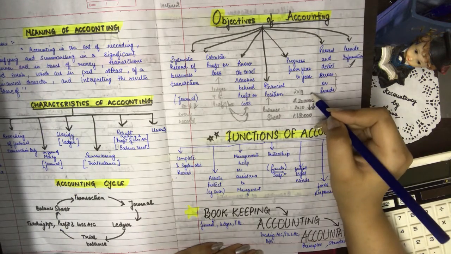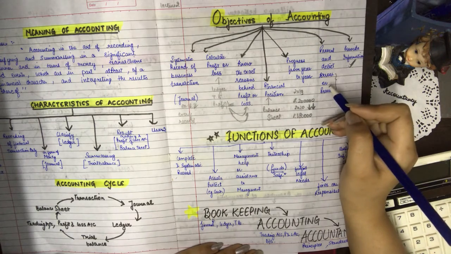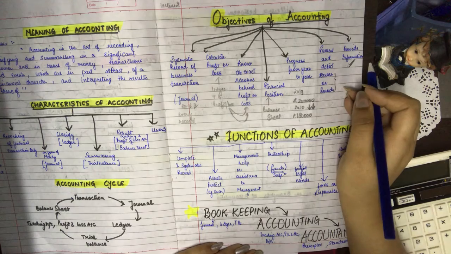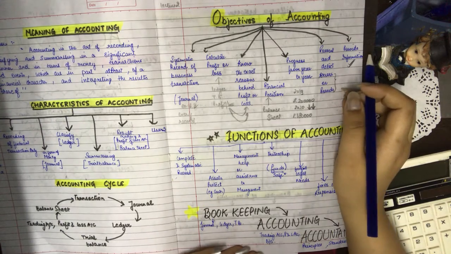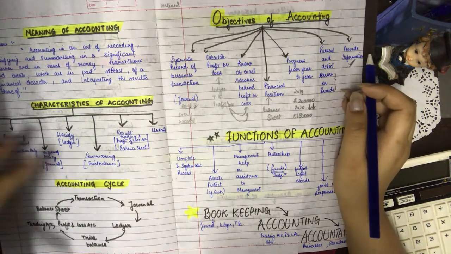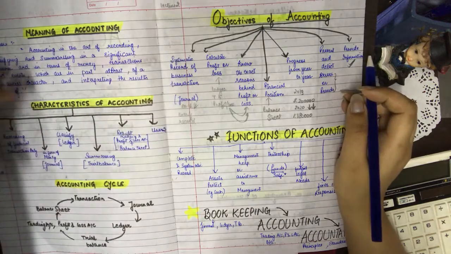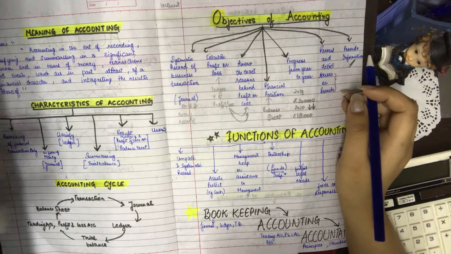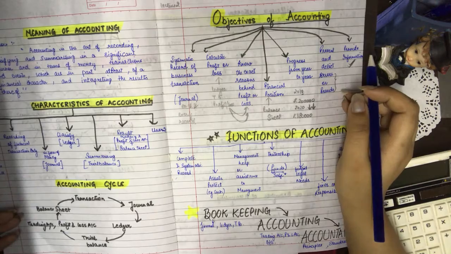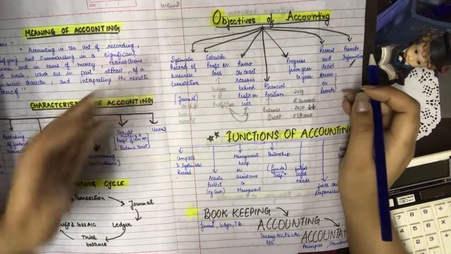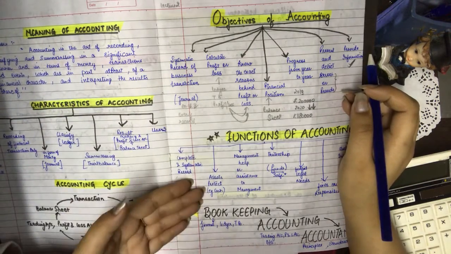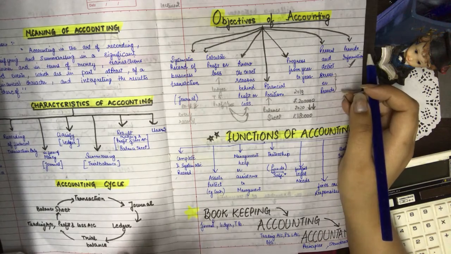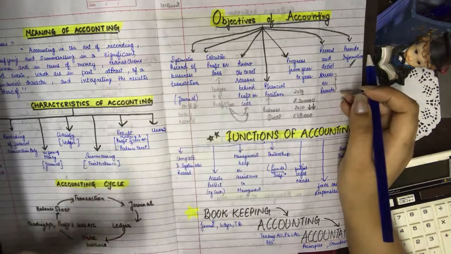Then it helps us to prevent the errors. It helps us to detect the errors. And the last one, it provides the information to the final users. So we came to know that in all these terms, whether it is the characteristic, whether it is the accounting cycle, whether these are the objectives, or whether the further topics like the functions and advantages, we will do all these 5 basic points.